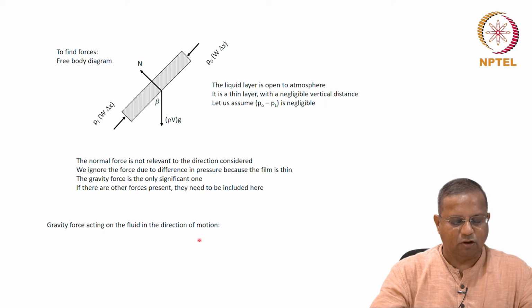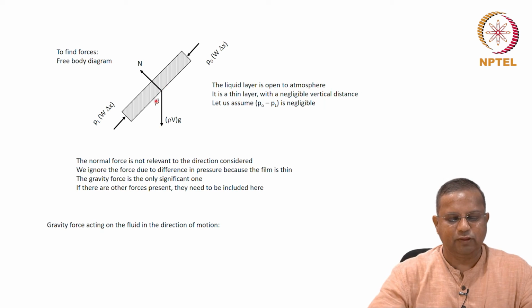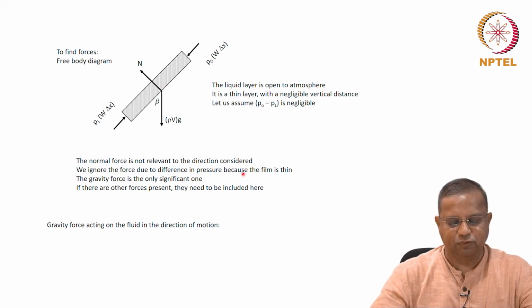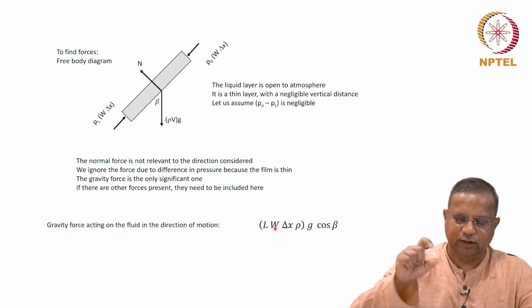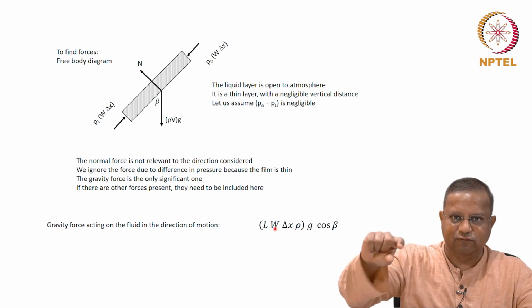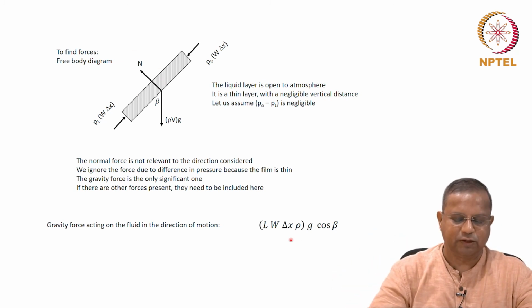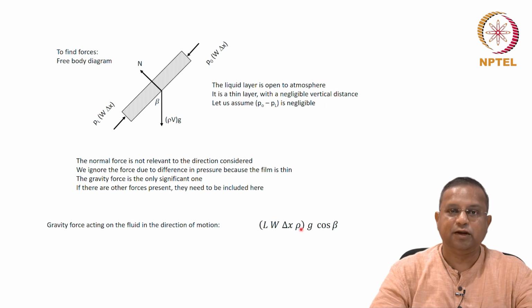Gravity force acting on the fluid in the direction of motion is going to be the component of this in this direction. This cos beta is going to be the component, you all know that. Therefore, the force is mg cos beta, where the mass is L w area times delta x. That gives you the volume of this fluid being considered. Volume times density is mass. So, this gives you mg cos beta, straightforward.